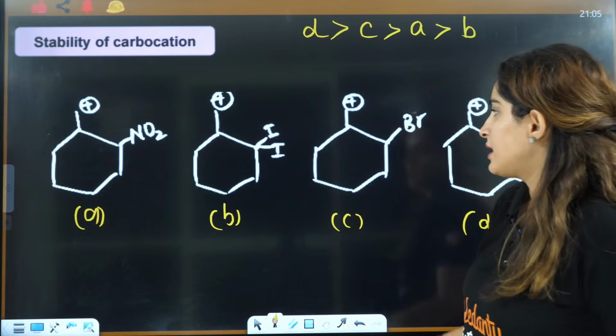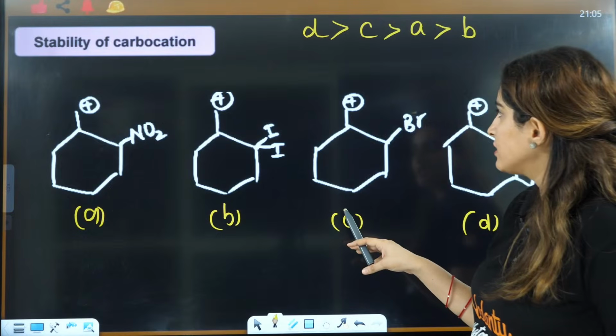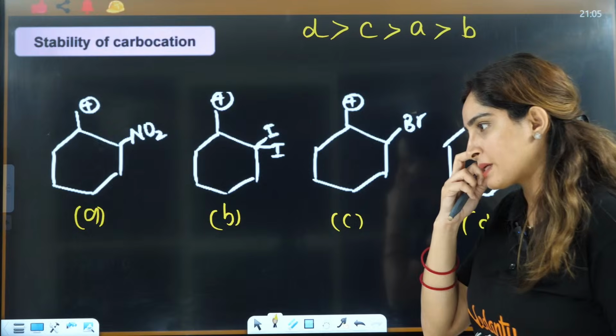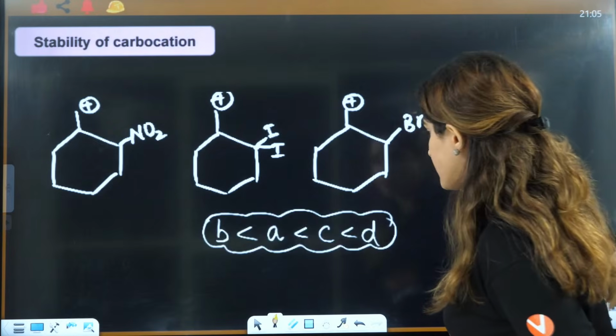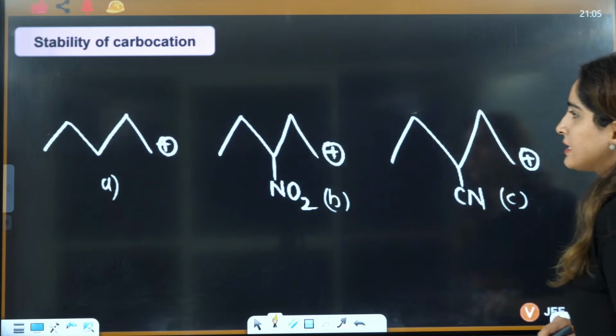D is maximum, then you have C, then you have A, then you have B. So the answer will be DCAB, that is the correct answer here.